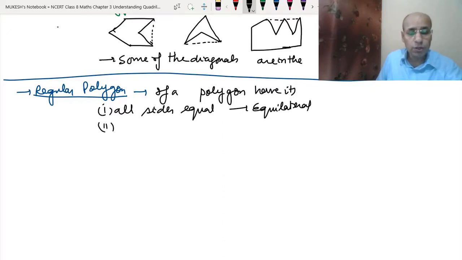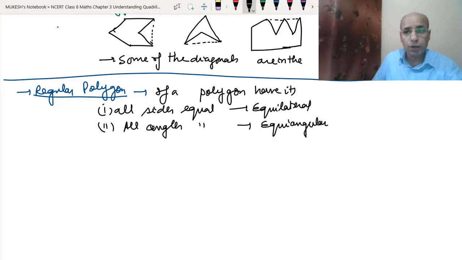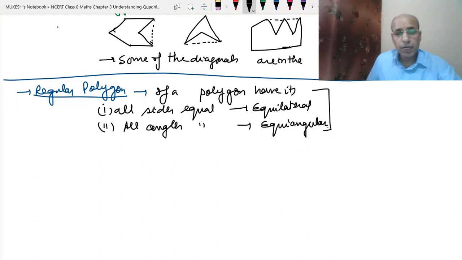And number two, all angles equal, that is called equiangular. So in a regular polygon, both should be satisfied. It should have equal sides and also equal angles. Clear? I hope you got it.